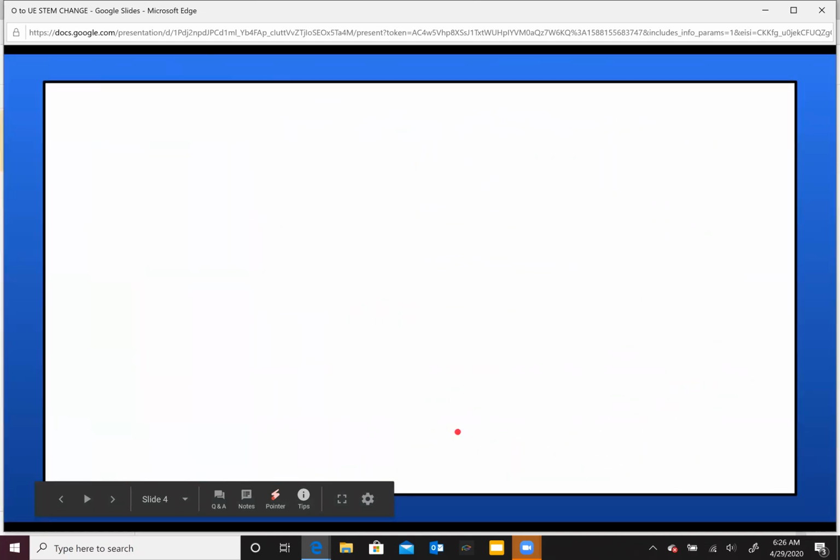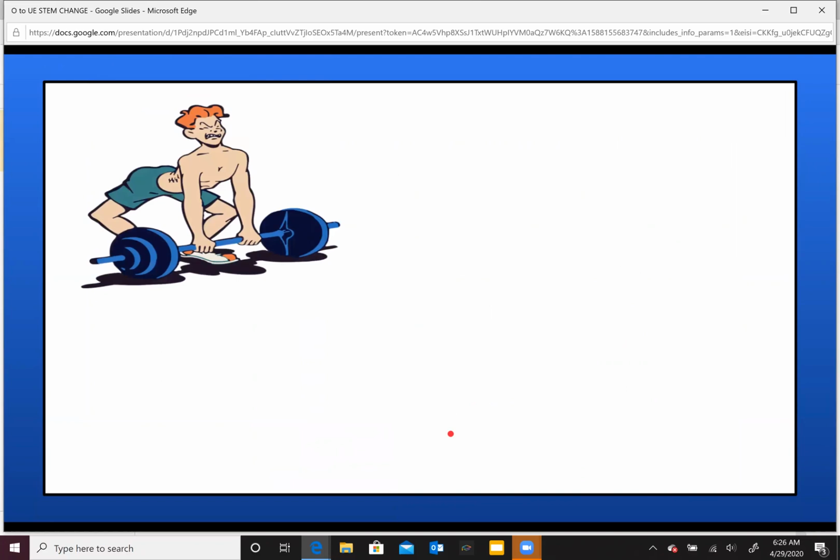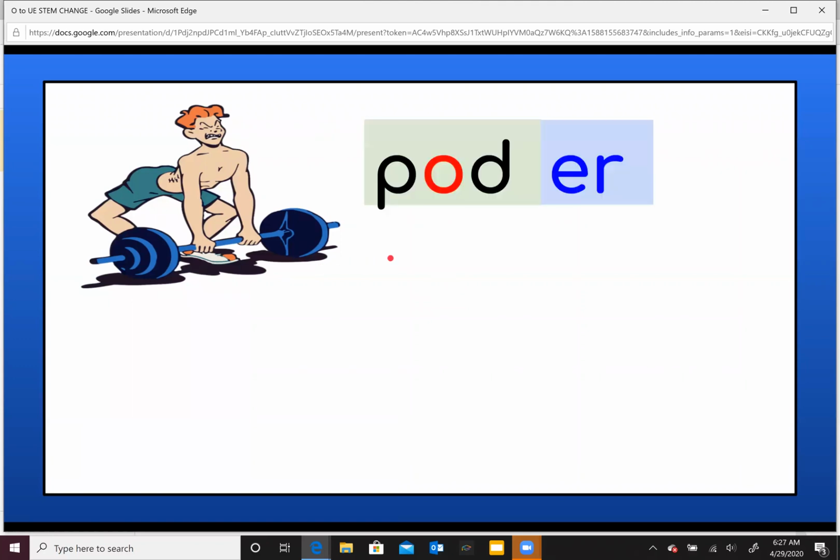We're gonna work with the verb poder. Look at this. This is Tito. I think Tito is in trouble now. He's trying to lift up this weight, but looks like he cannot. So the verb that we are using is the verb poder. Poder means to be able.